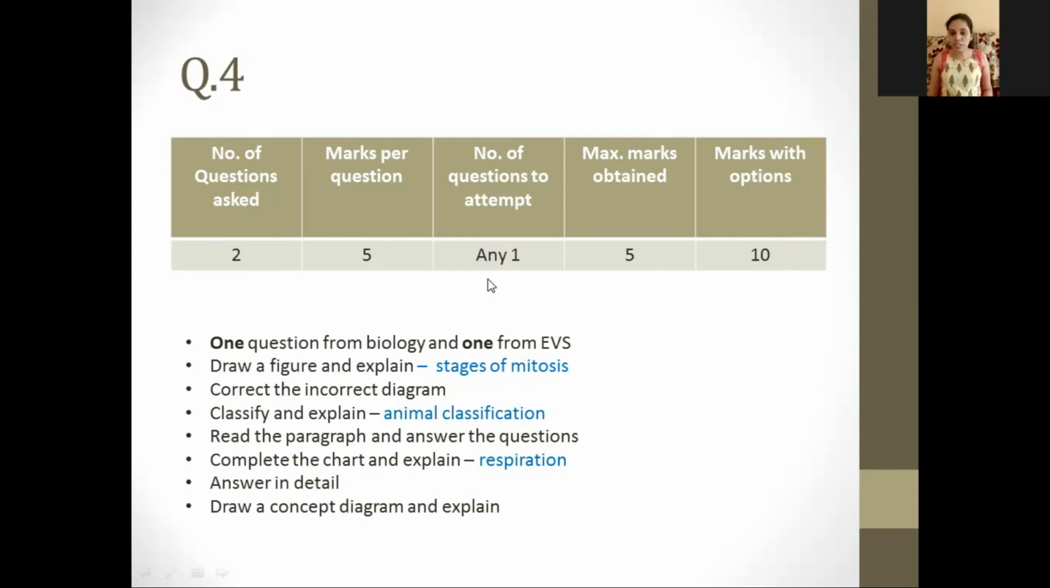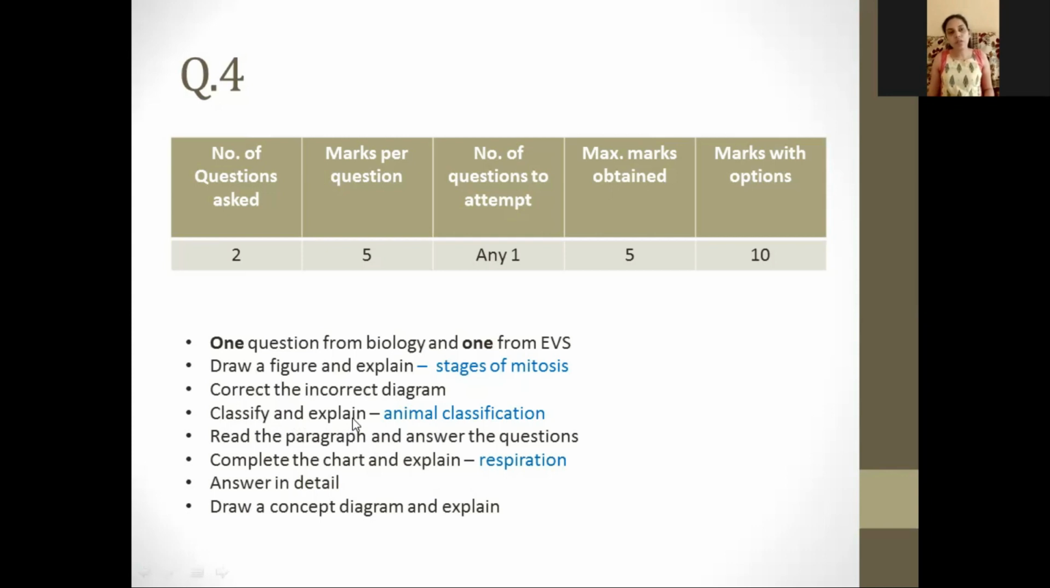So what type of questions can be asked? Now again, remember, in question number 4, one question will be from biology and one from environmental sciences topic. They can ask you to draw the figure and explain. Like for example, here they can ask you any stage of mitosis. They can ask you about metaphase stage, prophase stage, anaphase stage. So make sure that you all know how to draw the diagram and explain the diagram. They can even ask you to correct the incorrect diagram, and they can also ask you to classify and explain.